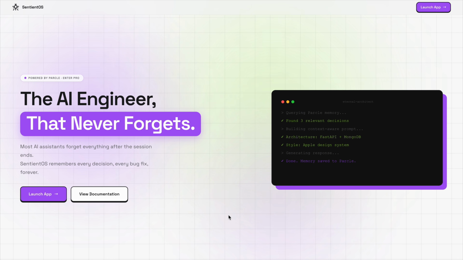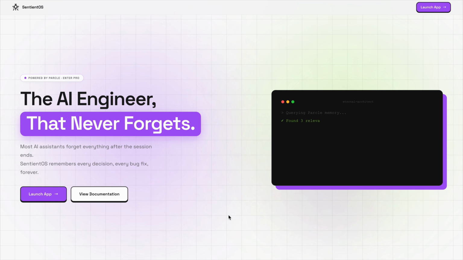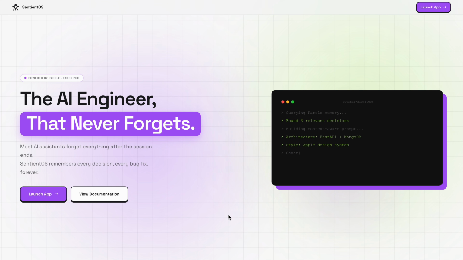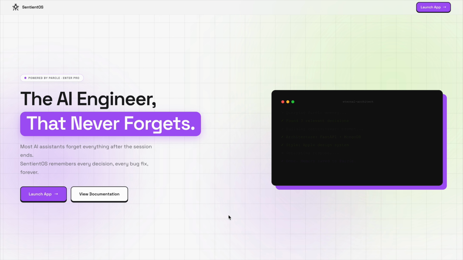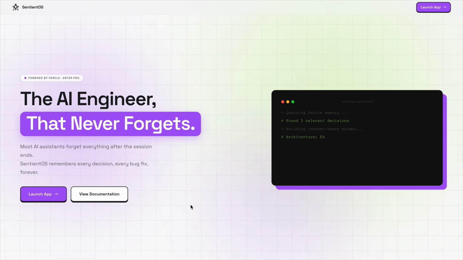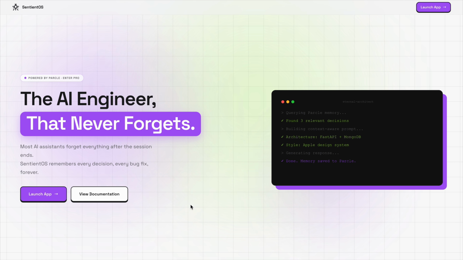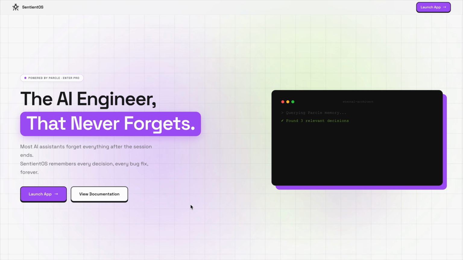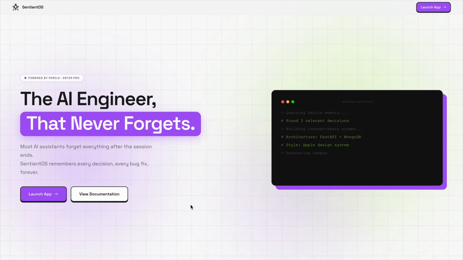Today we are discovering something fundamentally different. SentientOS is not just another AI wrapper or a chatbot that forgets what you said 5 minutes ago. It is a fully persistent, context-aware operating environment. We built SentientOS with one core philosophy in mind: an AI should adapt to you, not the other way around. So every decision you make and every context you establish is silently ingested and stored.